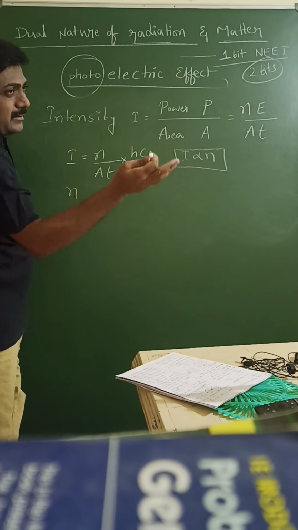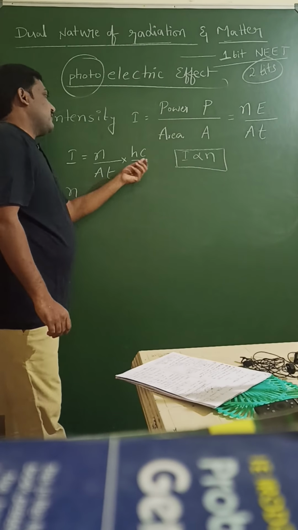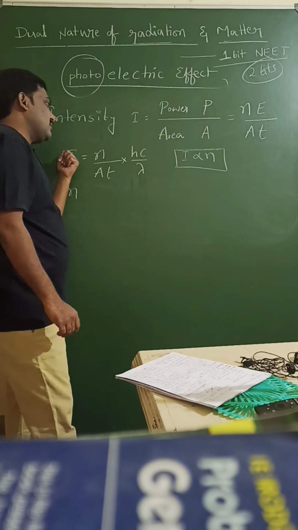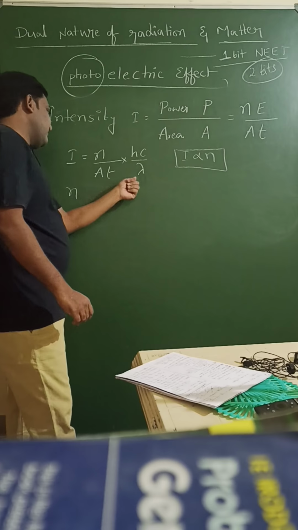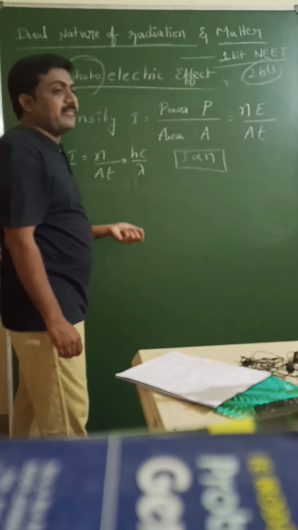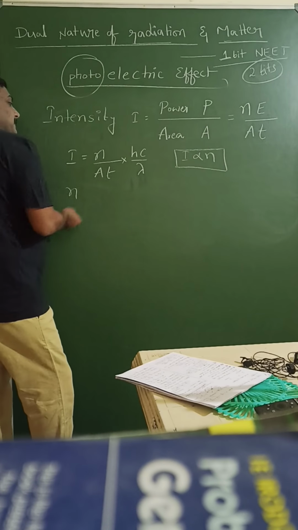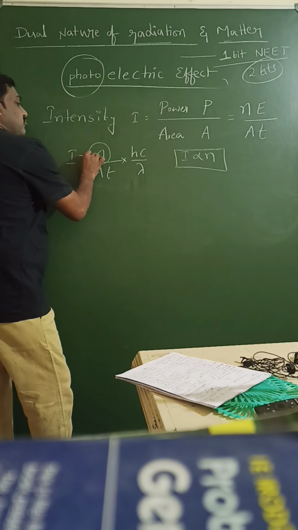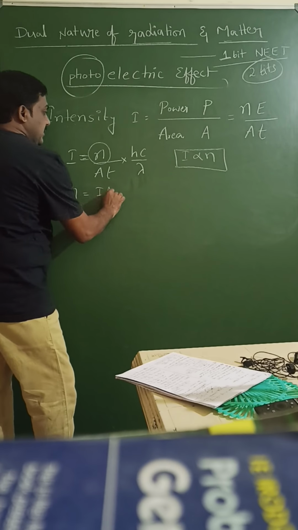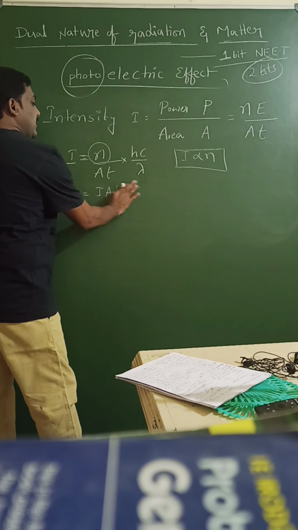Similarly, maybe in problems in second year also, find the number of photons when intensity value is given, and wavelength given, area given, time given. Time is generally asked for a minute. Then how do you calculate the number of photons? n is equal to IAT lambda by hc.